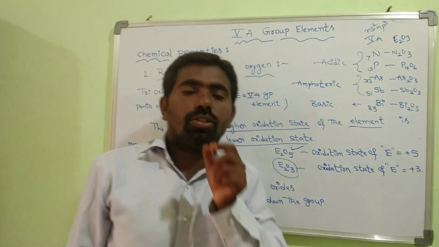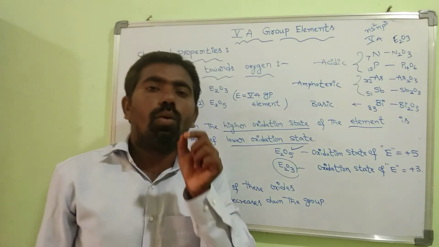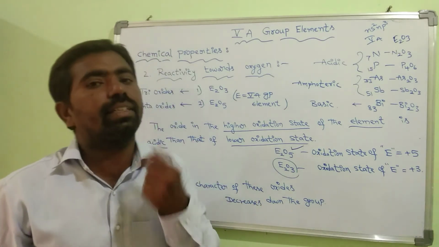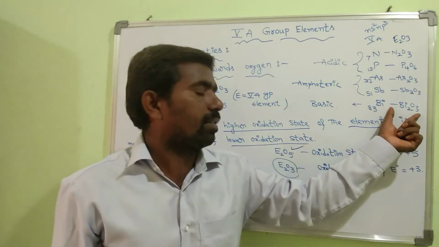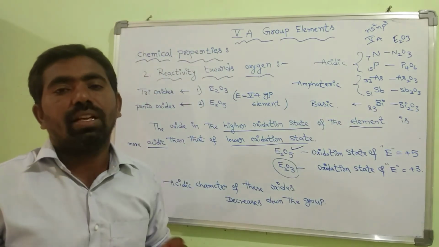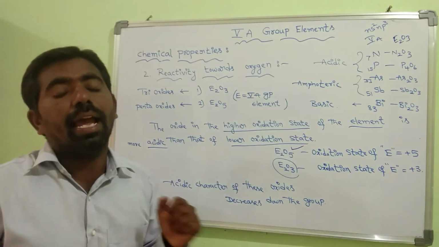Amphoteric means those two oxides have two types of character: one is acidic character and the other is basic character. And the final oxide, Bi2O3, has basic character. This is about the oxides of fifth group elements.